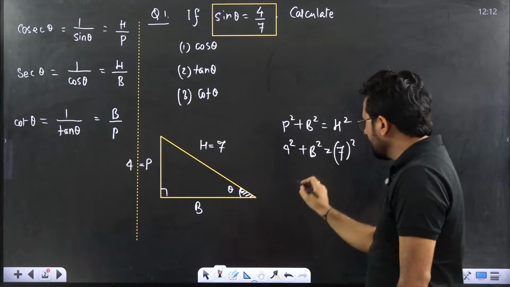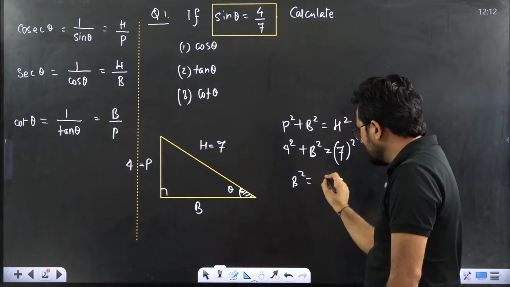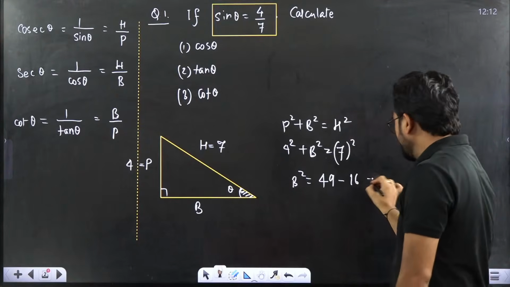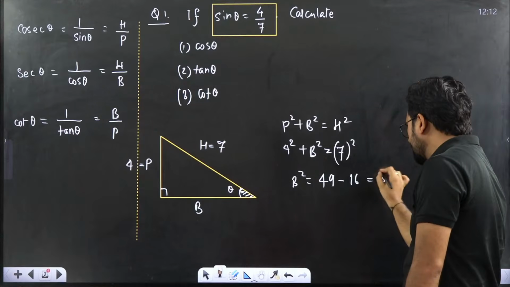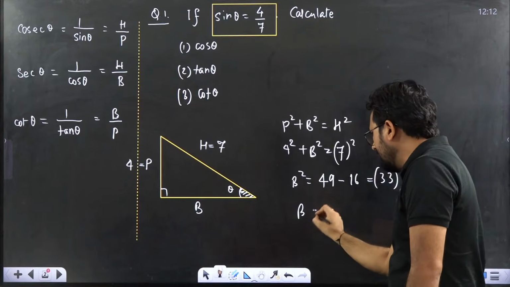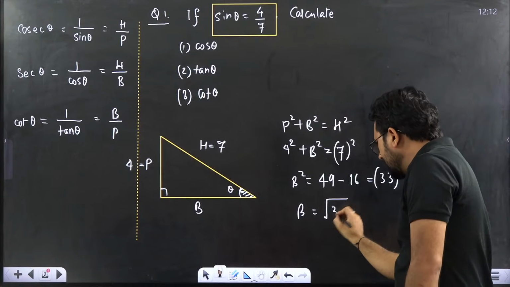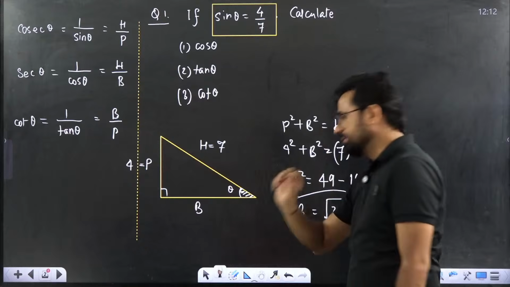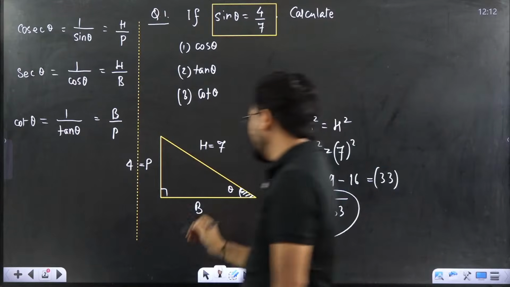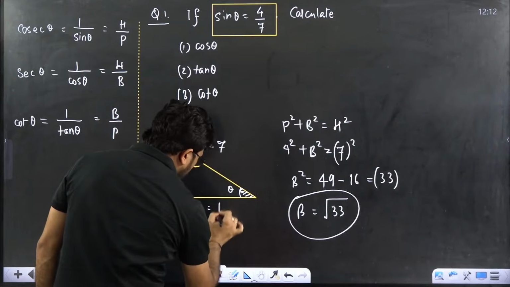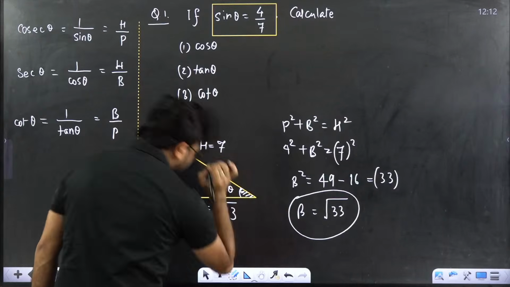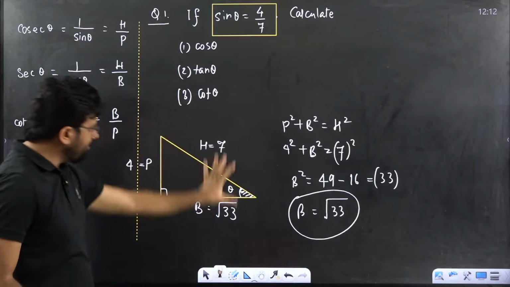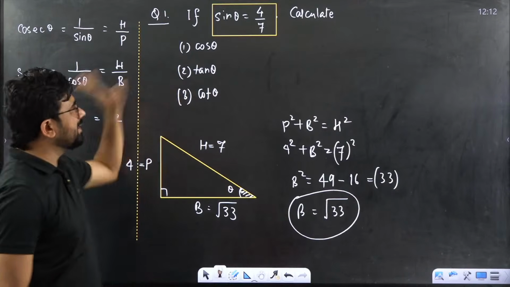So from here you can say B square is equal to 49 minus 16. That value is equal to 33. That means B is nothing else but root over 33. This is the B value. That means here I can write this is root over 33. Clear? Now using this simple triangle, you can calculate everything.